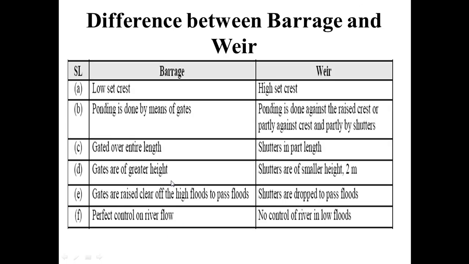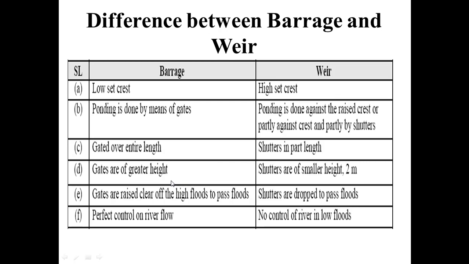Next topic is difference between barrage and weir. What is the difference between barrage and weir? Barrage low set crest, weir high set crest. In barrage the crest level is low, whereas in weir the crest level is high, at a height.